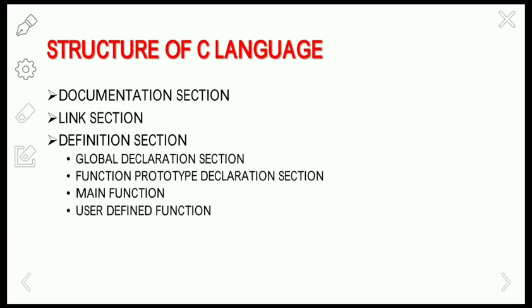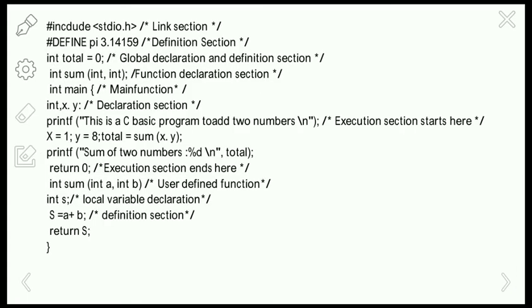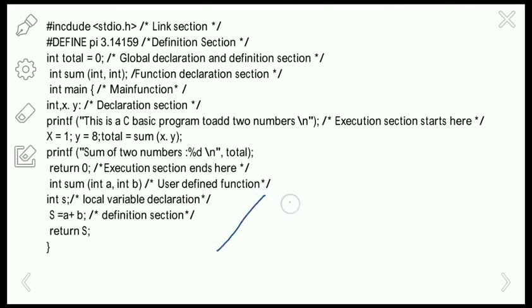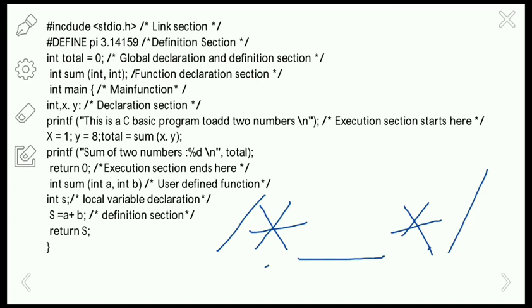So next, coming to the structure of the C language. We have the documentation section, link section, and definition section. In the documentation section, in the case of the C language, we represent comments with a slash followed by an asterisk, and close them with an asterisk followed by a slash. Multiple lines of comments can be given using this statement.